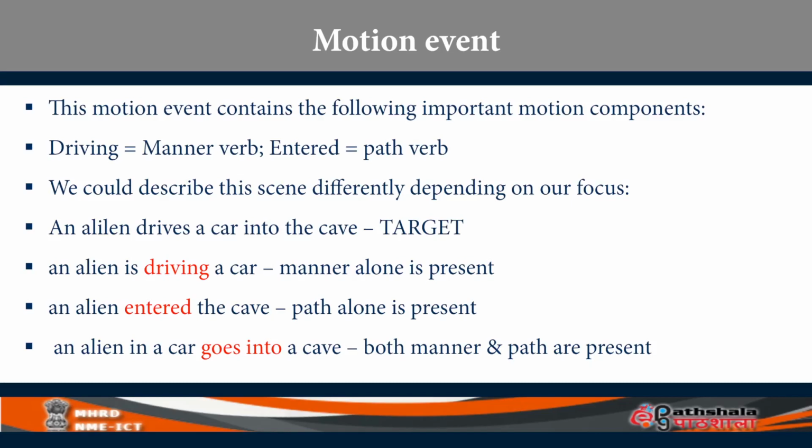But suppose you are focusing on driving, you might say an alien is driving a car. So here only manner is focused. Or you might say an alien entered the cave. Here your focus is on path alone. Or you might say an alien in a car goes into a cave. In this expression you have both manner and path components. These semantic components both are there.